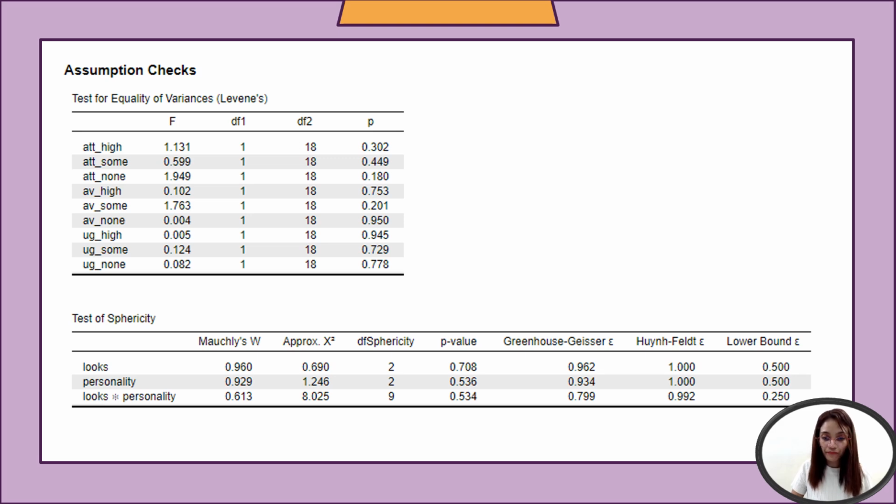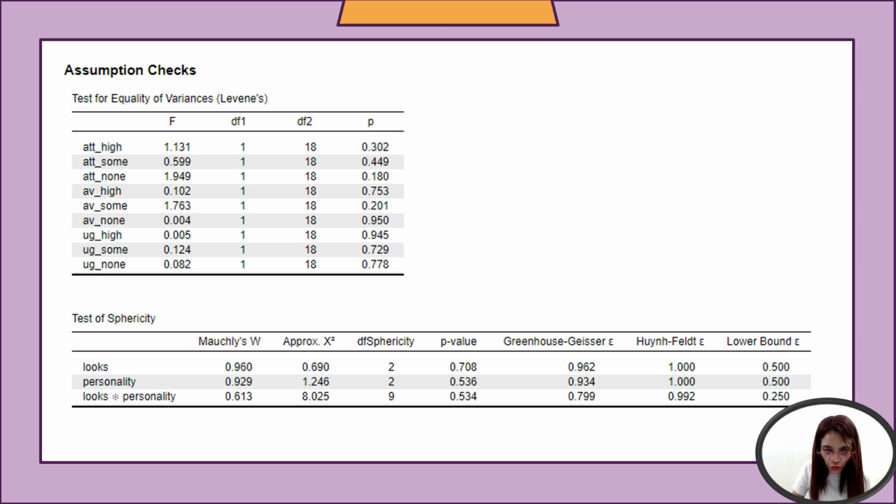You have Huynh-Feldt epsilon, another correction factor, and the lower bound epsilon, the most conservative correction, representing the lower bound of epsilon, 1 over levels minus 1.